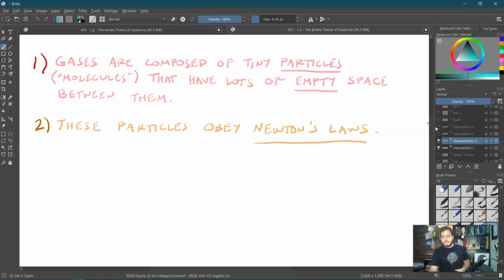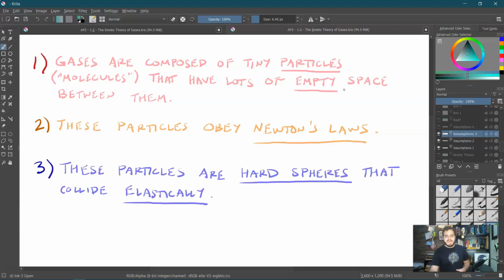The third assumption is that these particles are hard spheres that collide elastically. By hard spheres, we mean we can just treat them like little billiard balls. These particles, these molecules, we're going to see as little billiard balls, and they don't get deformed by anything. And remember, when we say collide elastically, what does that mean? That means no energy is lost. So when they collide, either with themselves or with the walls of the container, no energy is lost.